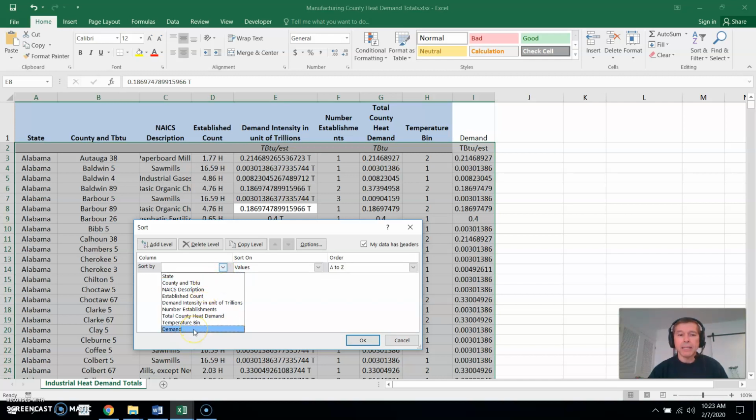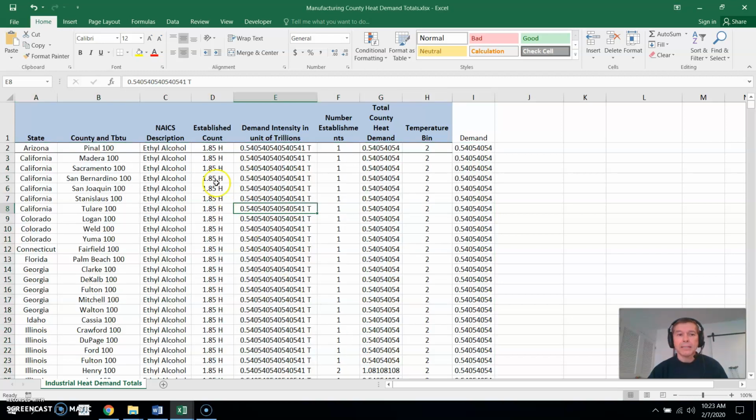You can see demand is part of the table because it's got a header there. So this will move the new column that we put in as well as all the others when I do this. So I'm going to do this description and sort it on values going from A to Z. So I'll say OK with that. And so now it's sorted by that.